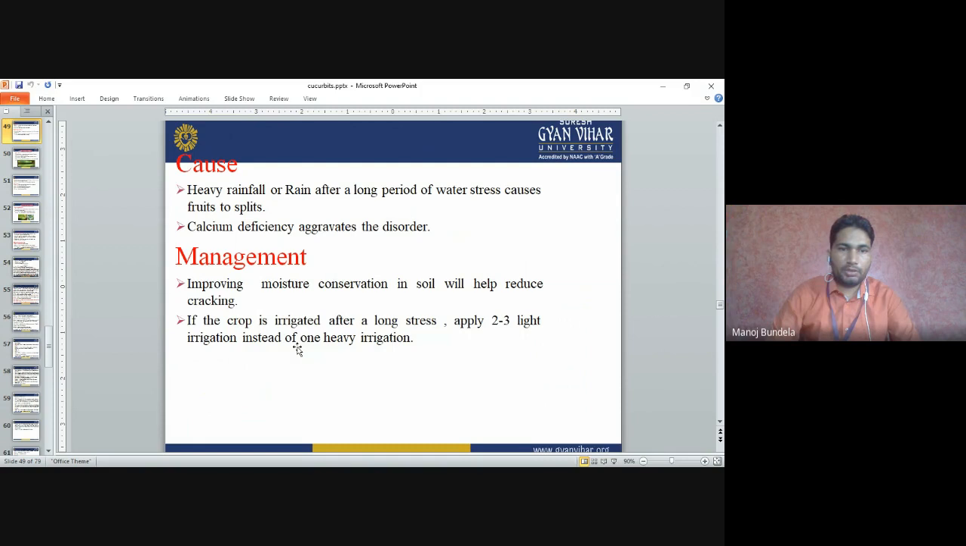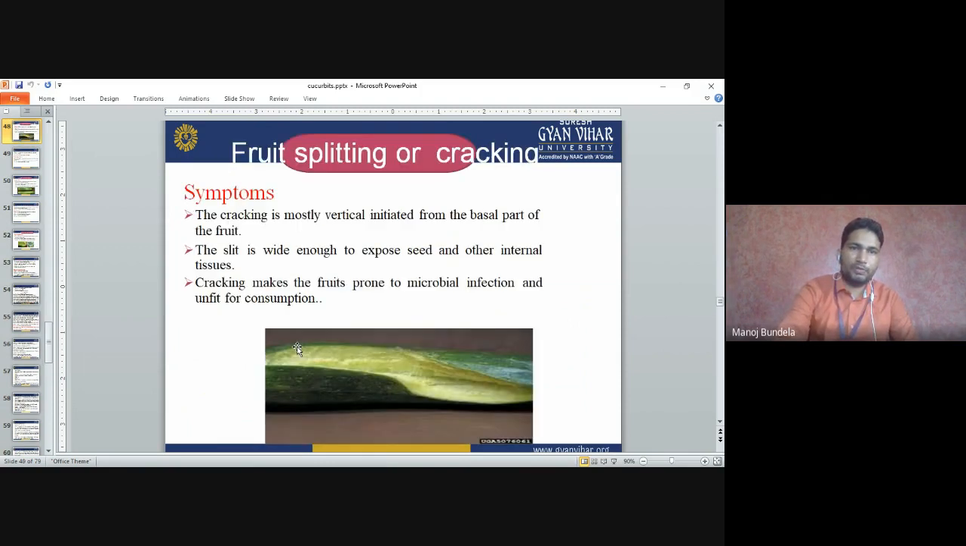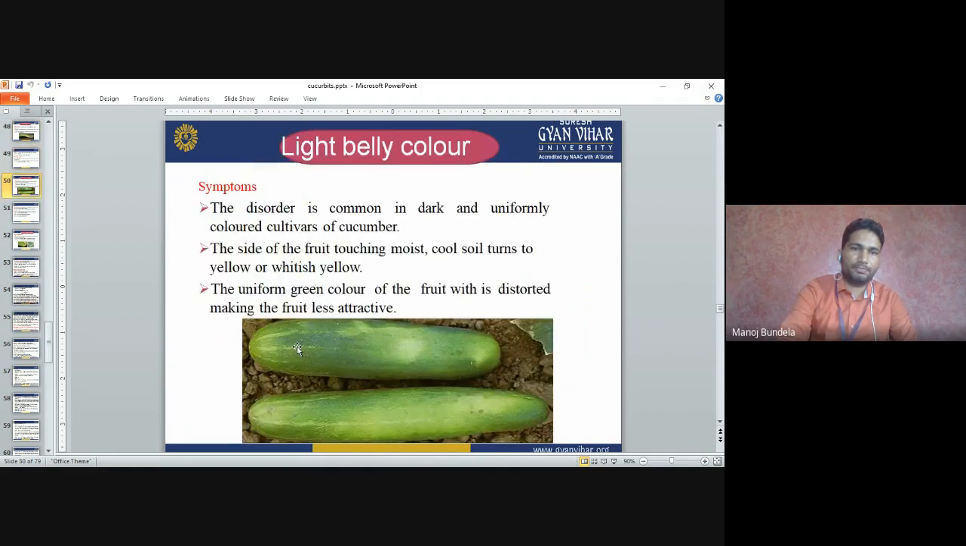If the crop is irrigated after a long stress, apply 2 to 3 light irrigations instead of a heavy irrigation. Normally we apply the water as light irrigation; we will not apply heavy irrigation, so that we can manage the fruit splitting or cracking.